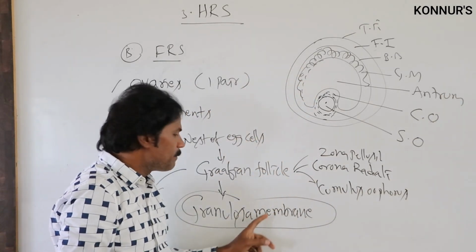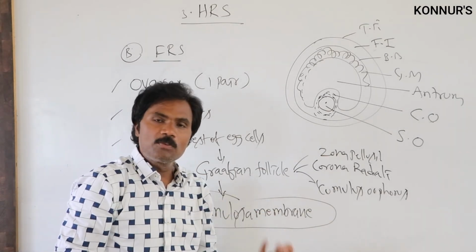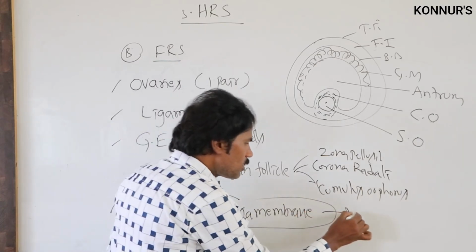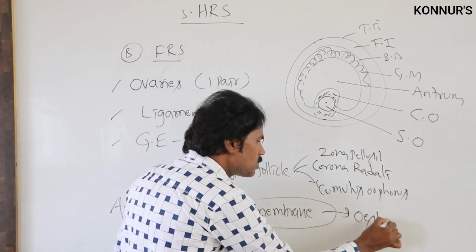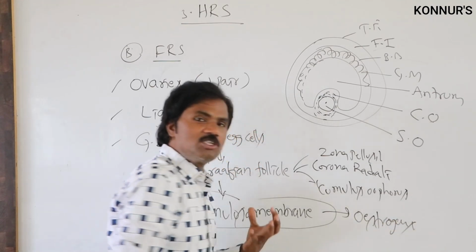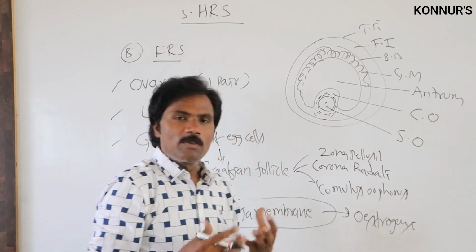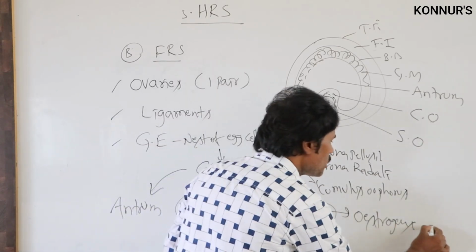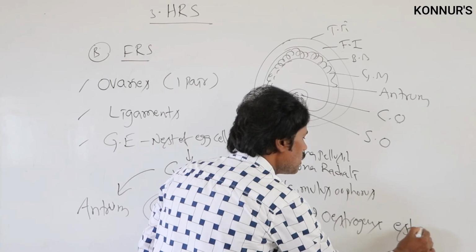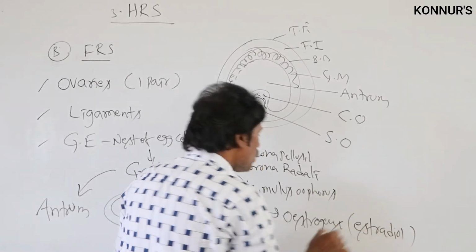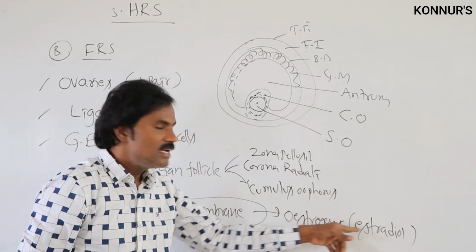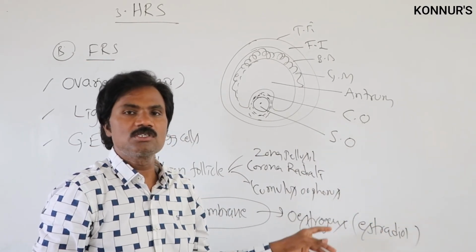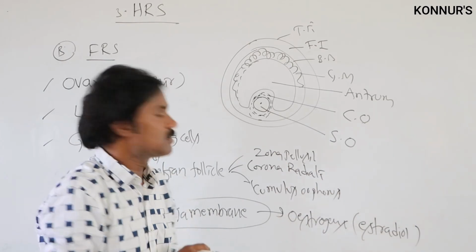In this granulosa membrane, there is an important role in the production of the female hormone, that is estrogen. A group of estrogens, one among the important ones, is estradiol. It is helpful to induce secondary sexual characteristic features of the female reproductive organs.